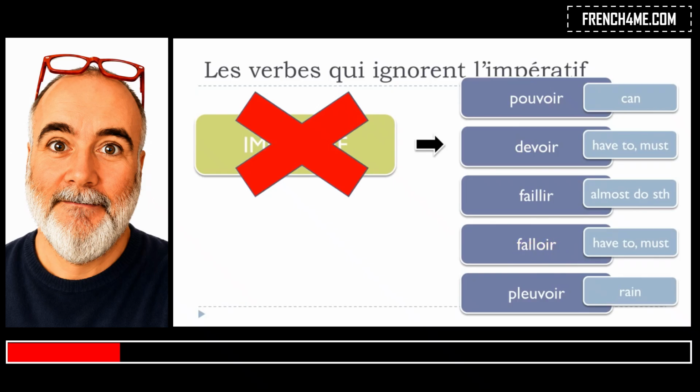Okay, so that's it. Keep in mind that pouvoir, devoir, faillir, falloir, and pleuvoir, actually they don't exist at all at the imperative tense.